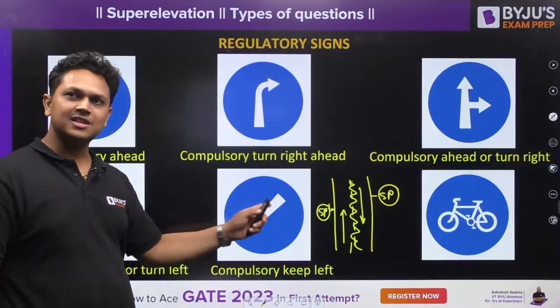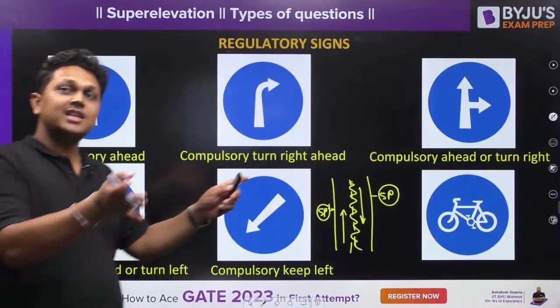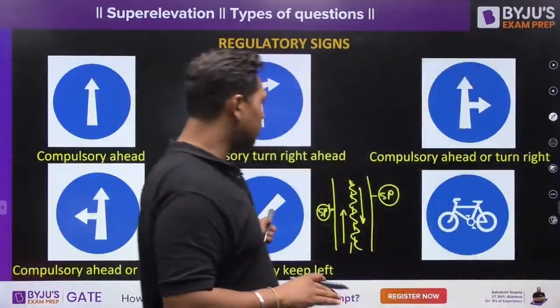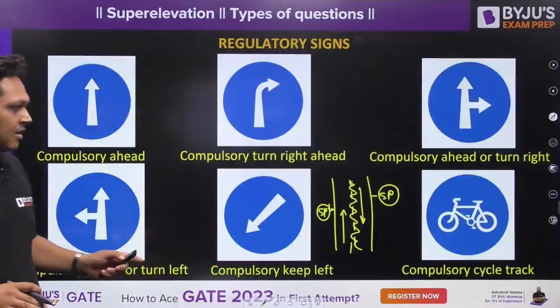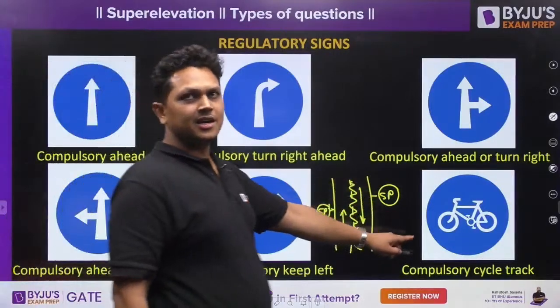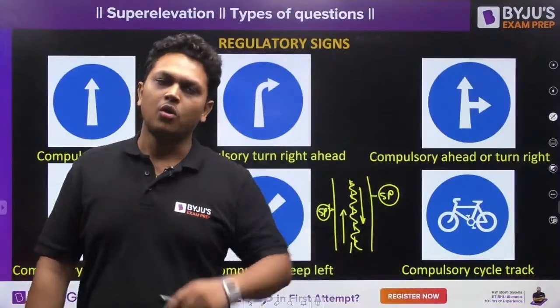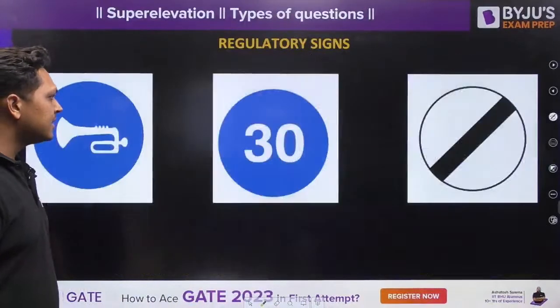So whenever you see this sign, this means compulsory keep left, in order to avoid any crashes. What is this? Compulsory cycle track. Wherever there is a cycle track, you will find this sign. So only cycles are allowed on that track.